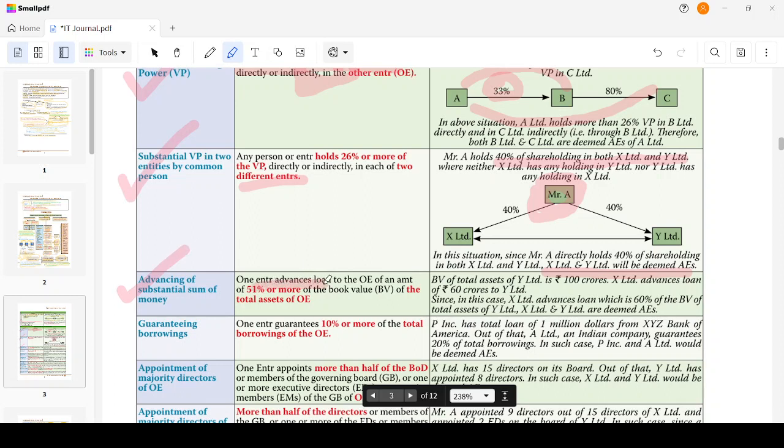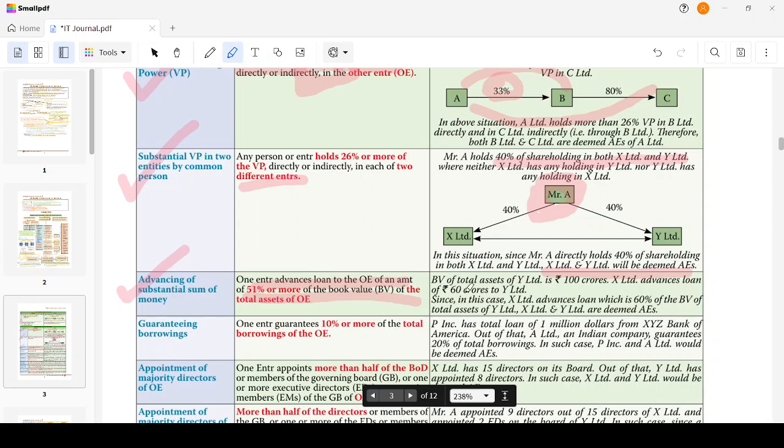Then advancing of a substantial sum of money. If one enterprise advances a loan to the other enterprise of an amount 51% or more of the book value of the total assets. Here it is book value, not the market value, book value. So be clear in it. Whenever you read something, be clear of what you read. If you did not cover 100% of questions, but if you cover 75%, be clear of what you have read. That is what is most important in CA Final.